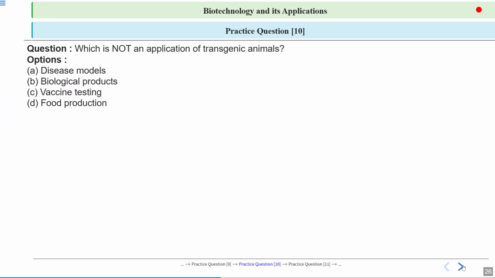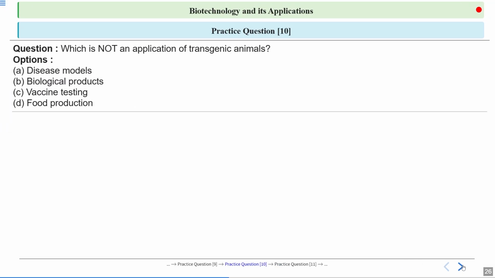Next question says which is not an application of transgenic animals, means among them which is not an application of transgenic animals. Is it disease models, biological products, vaccine testing, or food production?